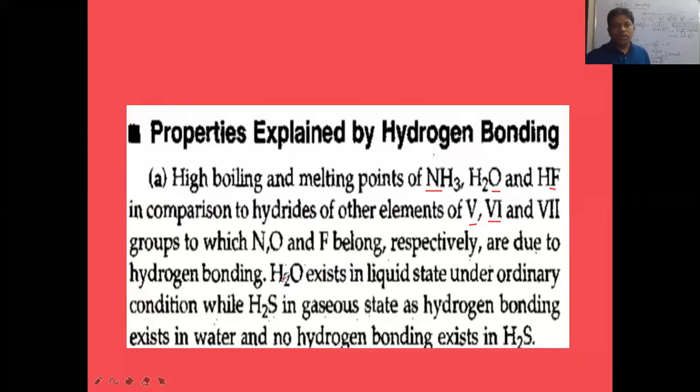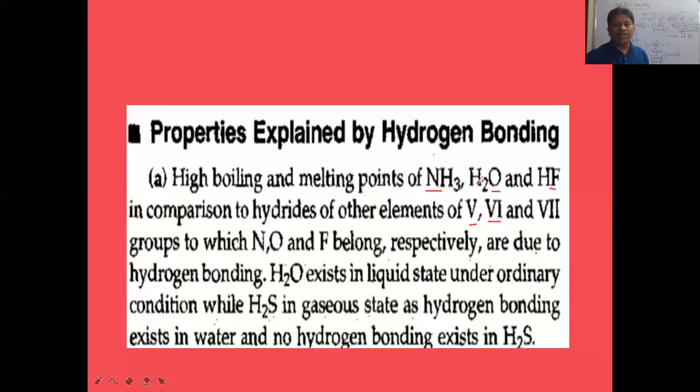Okay, so then what now? H2O exists in the liquid state under ordinary conditions, at room temperature, while H2S is in the gaseous state, as hydrogen bonding exists in water and no hydrogen bonding exists in H2S. Hydrogen sulfide is generally known as rotten egg smelling gas. After NH3, the next hydride in the same group is PH3, phosphine, which is a gas. That gas is called rotten fish smelling gas. PH3 is a gas, but NH3 is liquid.